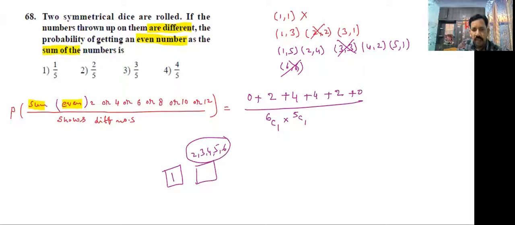These are only 5 numbers. Now overall calculate this: 4 plus 4 is 8, plus 2 is 10, plus 0 is 10. The answer is 10 by 30, that is 2 by 5. So the second option is correct.